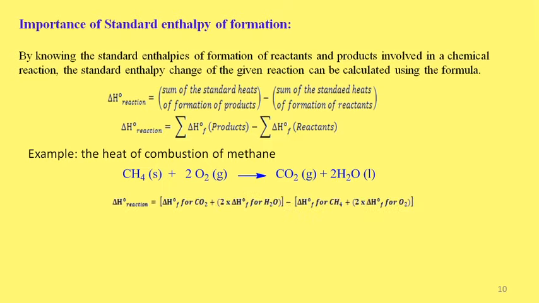The enthalpy change of reaction for this reaction is equal to delta H naught f for carbon dioxide plus 2 times delta H naught f for H2O, that is, products, minus delta H naught f for methane plus 2 times delta H naught f for oxygen, that is, reactants.